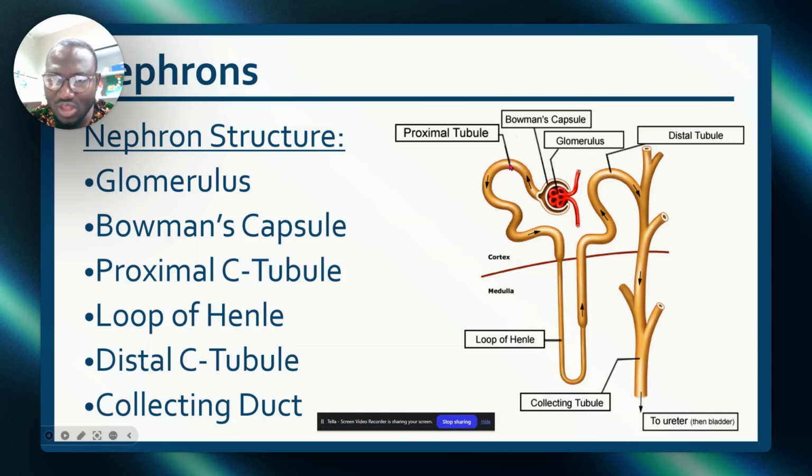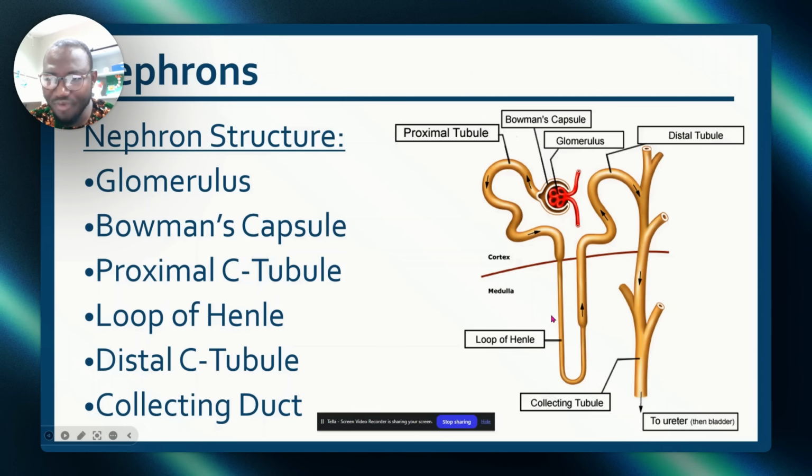You know, this is the proximal convoluted tubule. The urine, the filtration, comes down. So this is the nephron. This is not a typical structure of a nephron, I just wanted to put it in your head. So these are the arteries, both the afferent and the efferent. This is the glomerulus. This is Bowman's capsule. Urine comes down the proximal convoluted tubule.